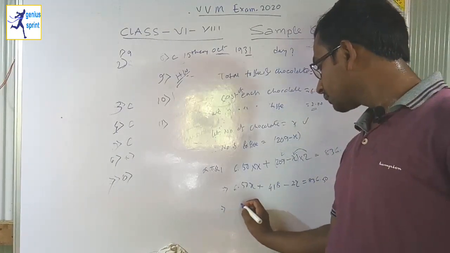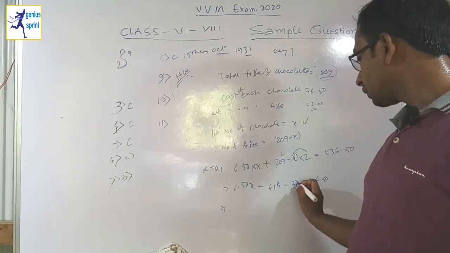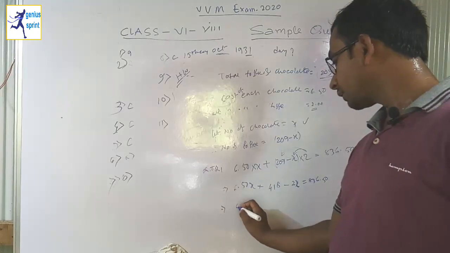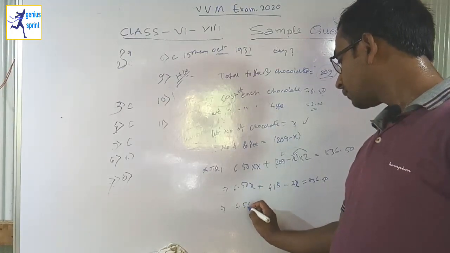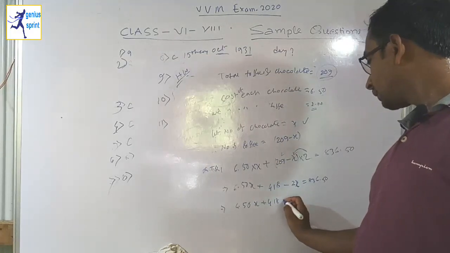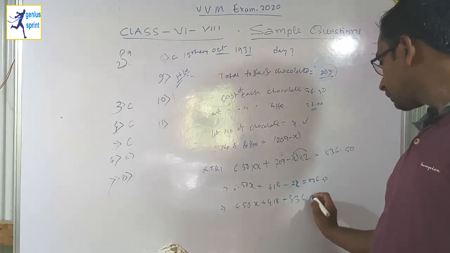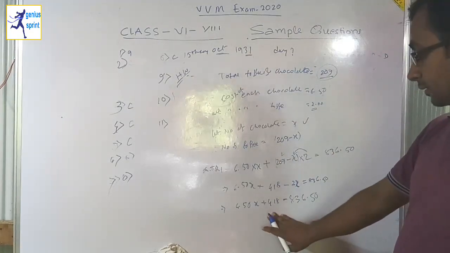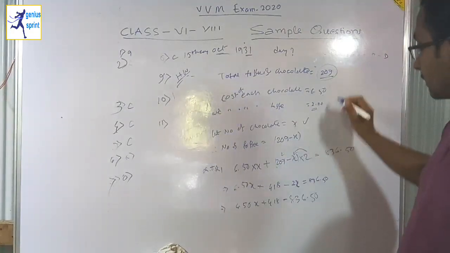So here I will get 4.50x plus 418 is equal to 836.50. So now we have to do what? We have to shift this 418 to the right side.